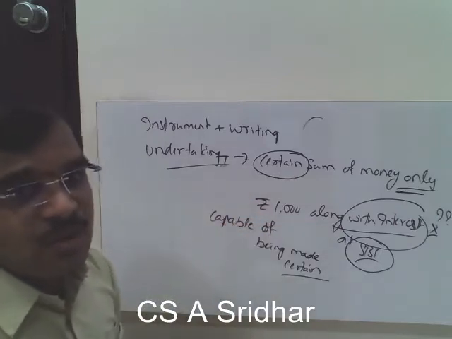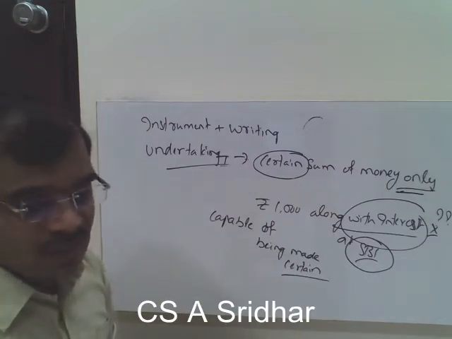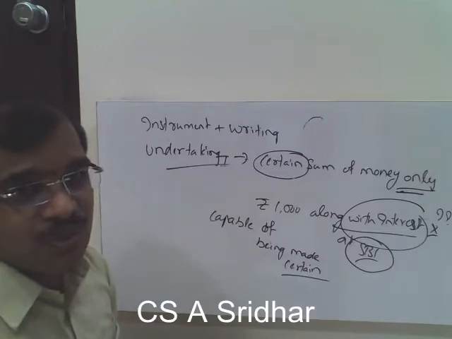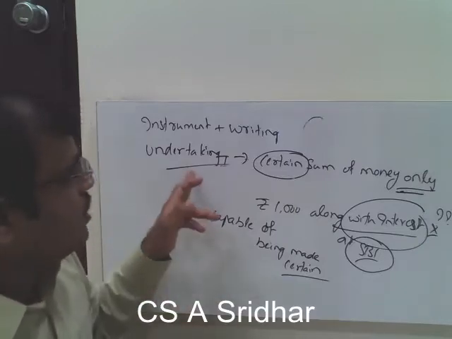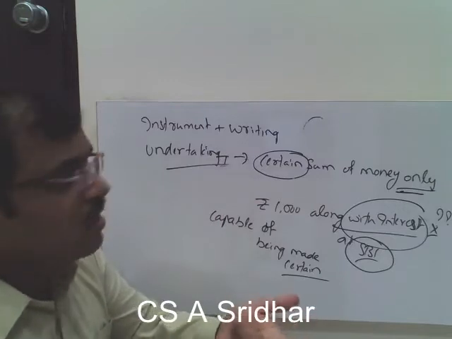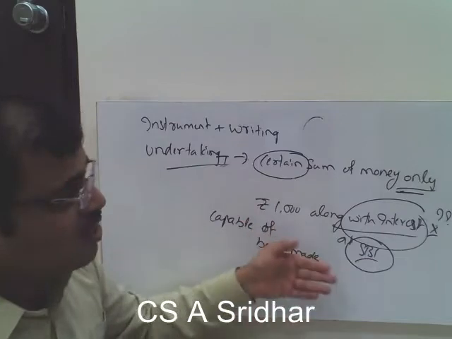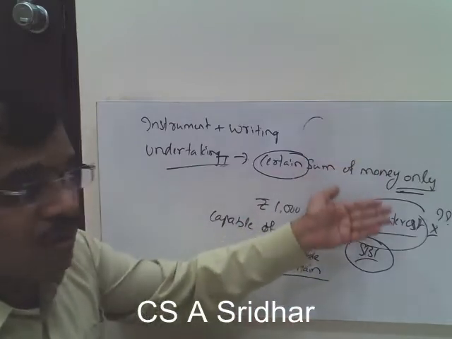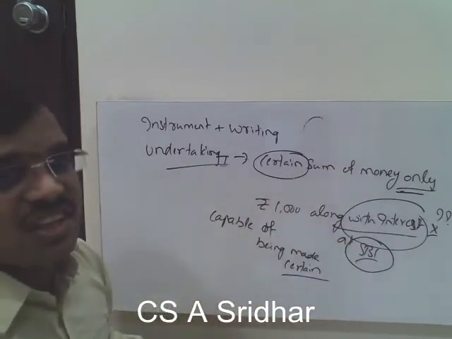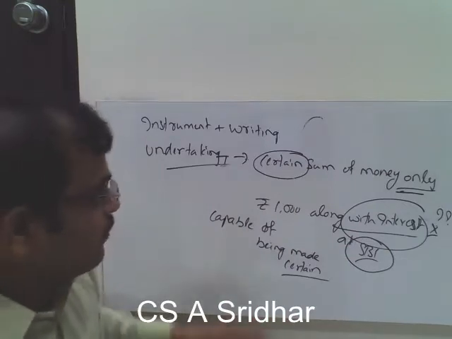So what is the meaning of promissory note? In this NI Act, you have to remember only 3 to 4 definitions. One is section 13, one is section 4, section 5, section 6. Section 4 deals with the promissory note, section 5 deals with the bills of exchange, section 6 deals with the cheque, and section 13 deals with the definition of negotiable instrument. Unless you understand sections 4, 5, 6, you cannot understand section 13. Why? Because section 13 deals with the meaning of negotiable instrument.